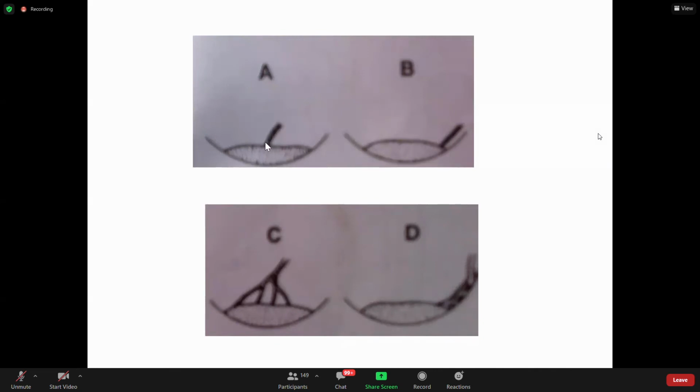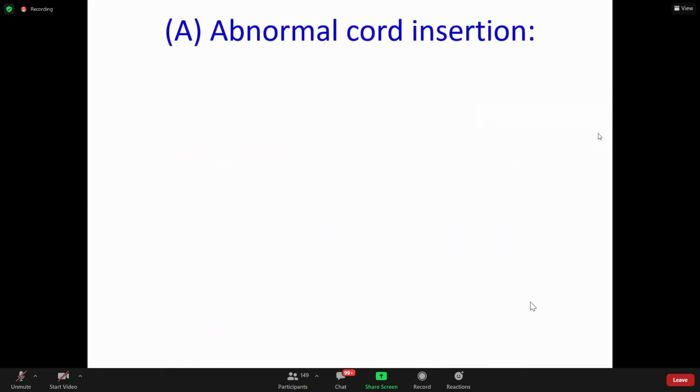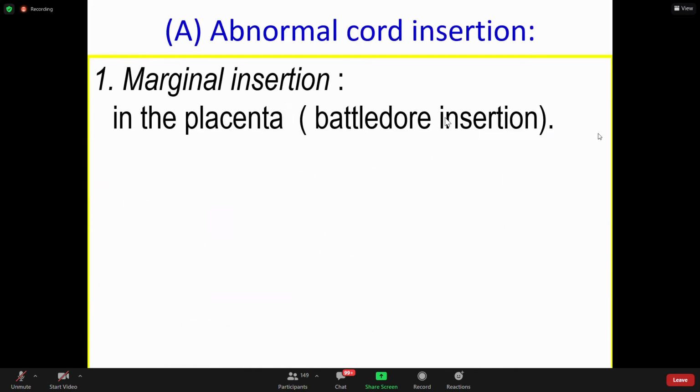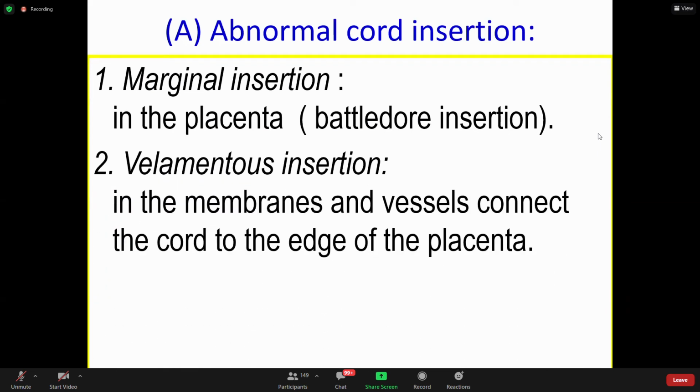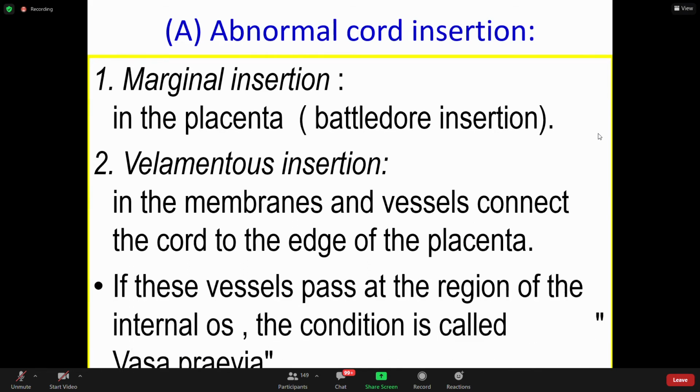Those four varieties: normal, marginal, furcate, velamentous. Abnormal insertion, continuing with it, marginal insertion we saw is also called a Battledore insertion. Velamentous insertion is when the membranes and the vessels connect the cord to the edge of the placenta. If these vessels pass at the region of the internal os, the condition is called vasa previa.